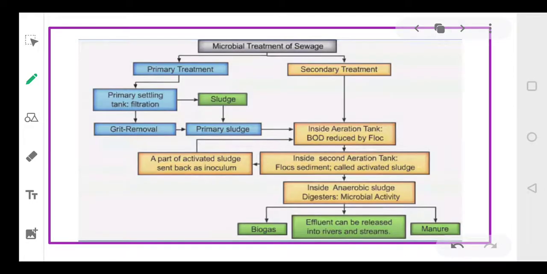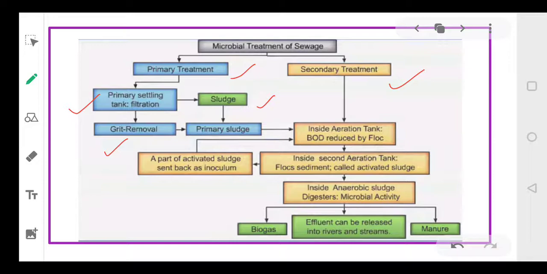So we talk about the microbial treatment of this water. This treatment basically comprises two main treatments: the primary treatment and the secondary treatment. Primary treatment involves the primary settling tank, in which the filtration process occurs and sludge is separated. Then grit removal is done, where the primary sludge is removed.